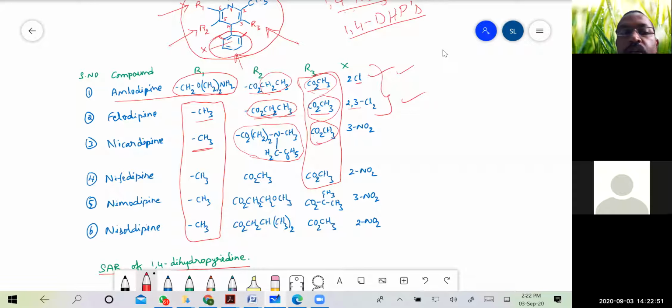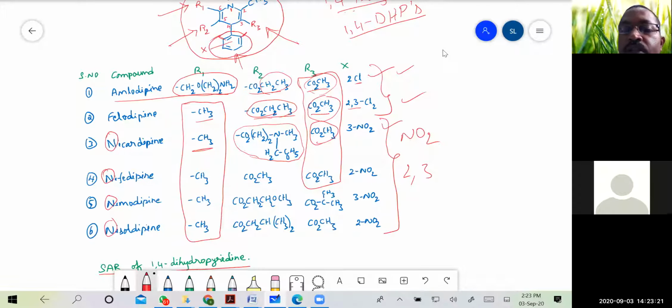Then coming to the nicardipine, nifedipine, nimodipine, and nisoldipine. See, if you look into the starting letter of all these compounds, N, N, N. Okay, so it starts with N, and if you look into the substitution at the X position, then they are all nitro groups. Okay, so nitro group again, it is either at the second position or third position.